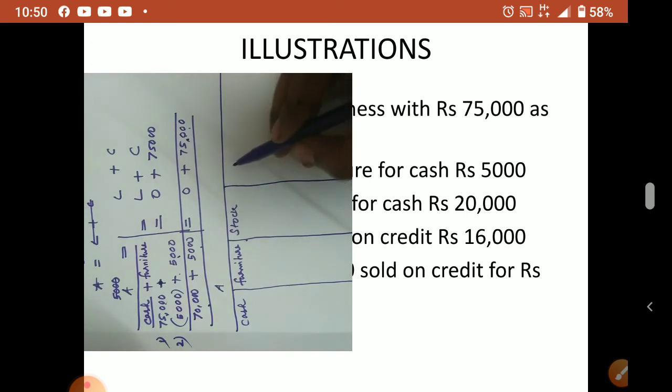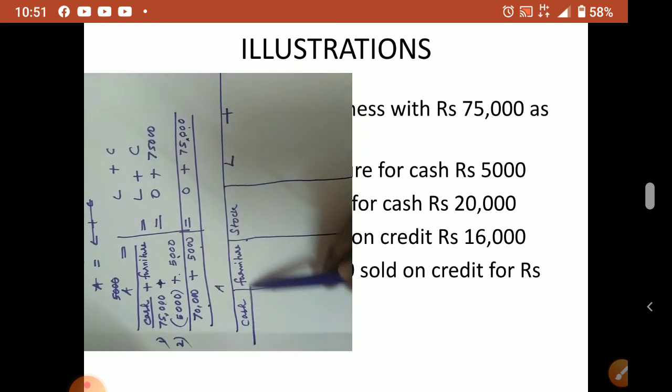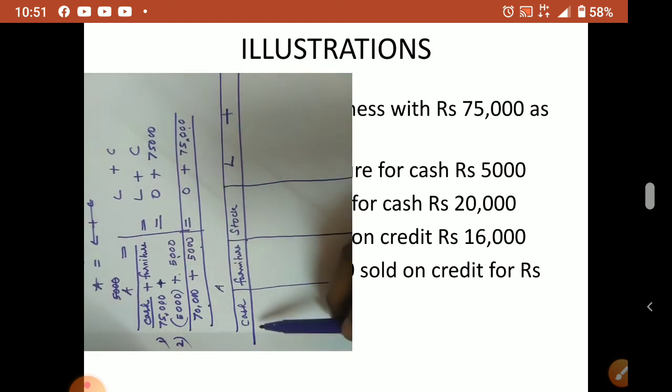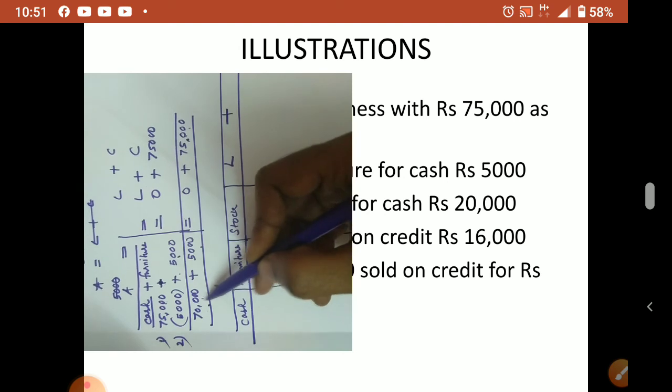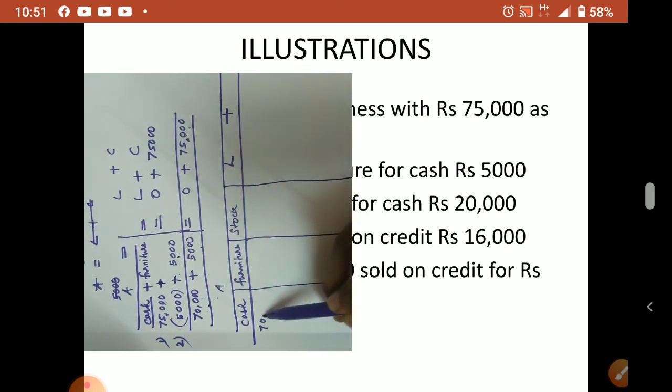Now this side what? Liability plus capital. So this one full table I am making now. Now you see cash how much available. The remaining I am continuing here. Cash now 70,000. After the second transaction, furniture we have 5,000.